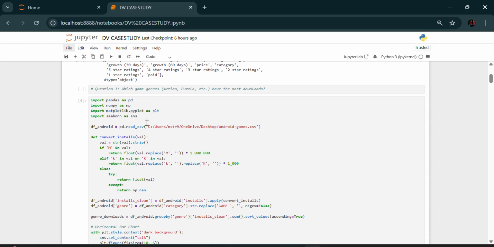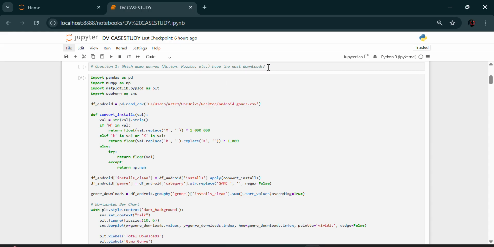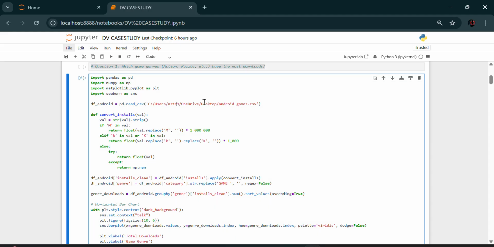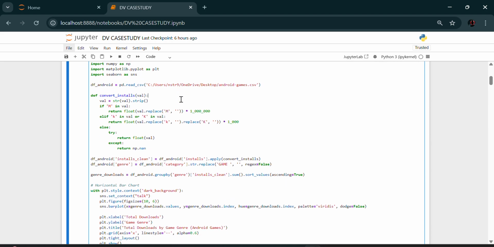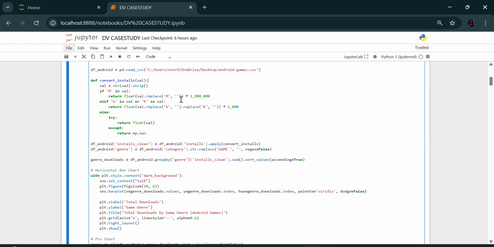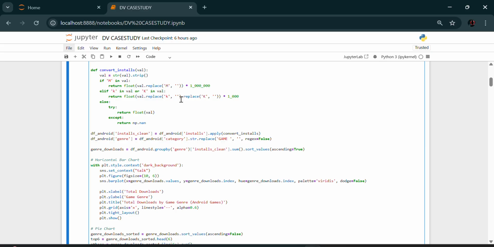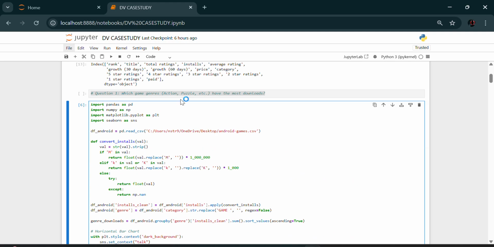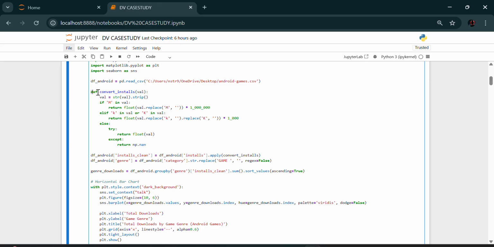Going to question 1, most downloaded game genre. The dataset I used for this is Android Games. Why this dataset? This dataset contains a well-structured category column and consistent install fields. It allowed me to accurately calculate the total downloads by genre after cleaning and transforming the install numbers into integers. Going to the code, I used pandas to read and clean the data, and I used a custom function to convert strings like 5 million and 100k to numbers.